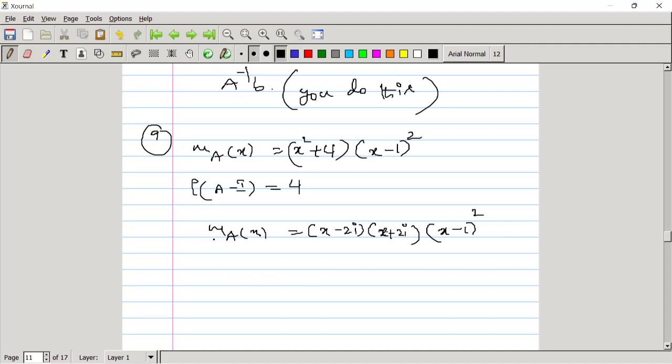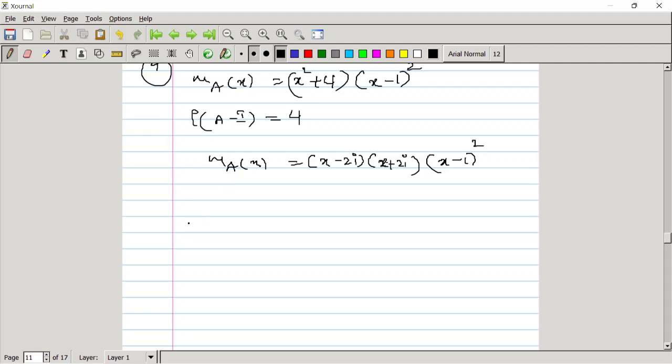So okay, let me write the Jordan canonical form, JCF. It is of order 6 cross 6. From the minimal polynomial you can check that the order of the Jordan block corresponding to the eigenvalue 2i is at most 1. That means it can have only blocks of order 1 for the eigenvalue 2i. Let me write it in brackets.